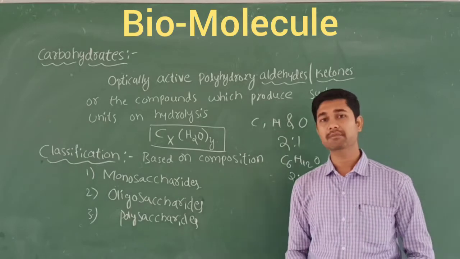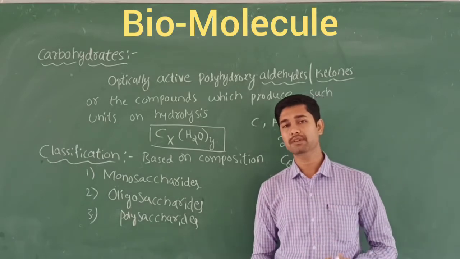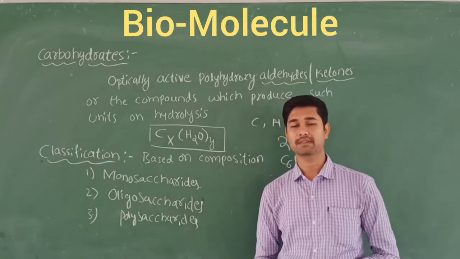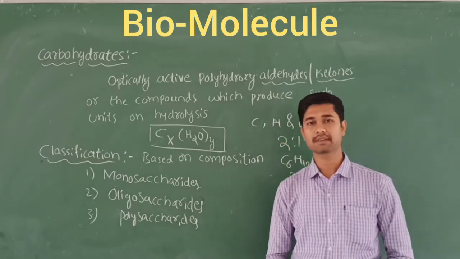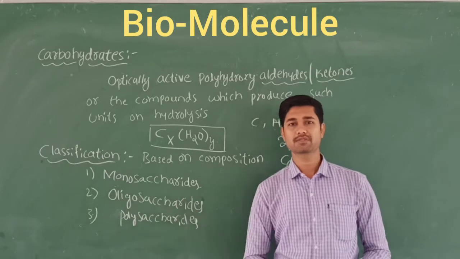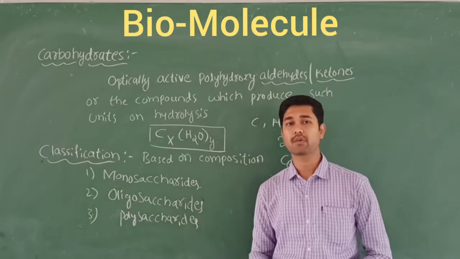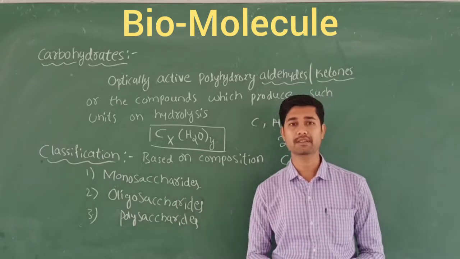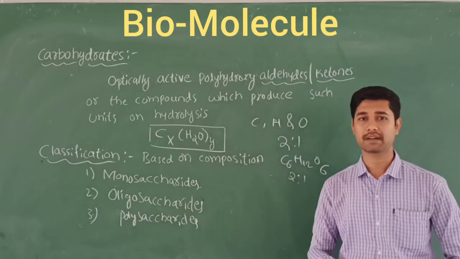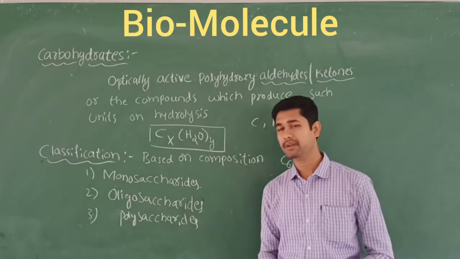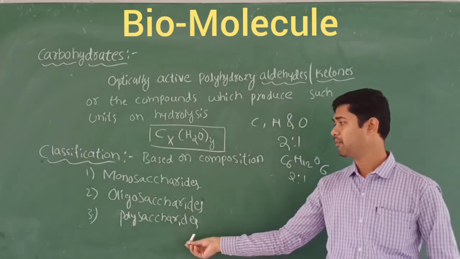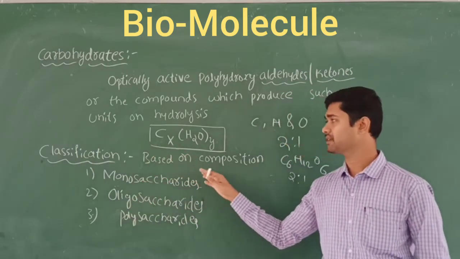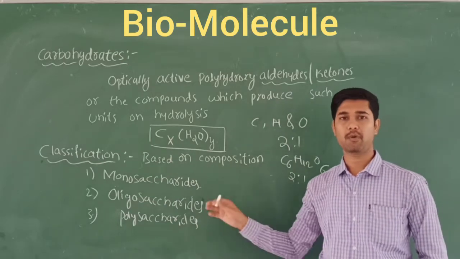Oligosaccharides can be further hydrolyzed to give 2 to 10 monosaccharide units. Examples: lactose, sucrose. Polysaccharides are carbohydrates which on hydrolysis give a large number of monosaccharide units. Examples: inulin, starch, cellulose. These come under polysaccharides. So this is the classification of carbohydrates.